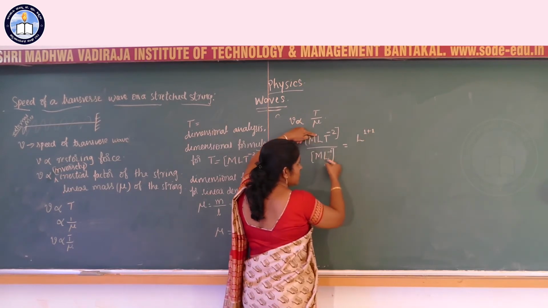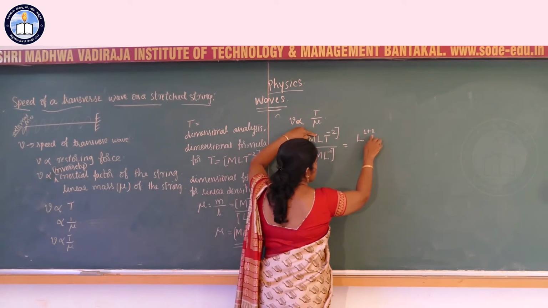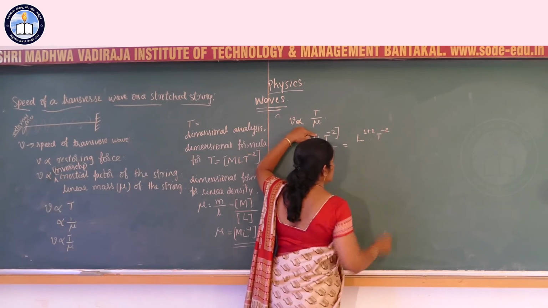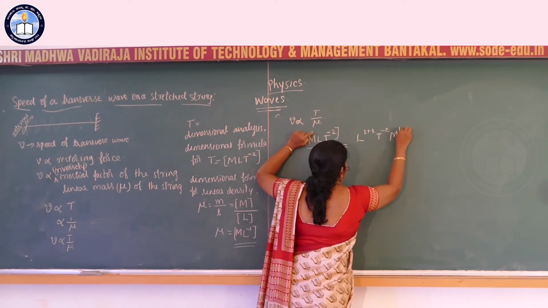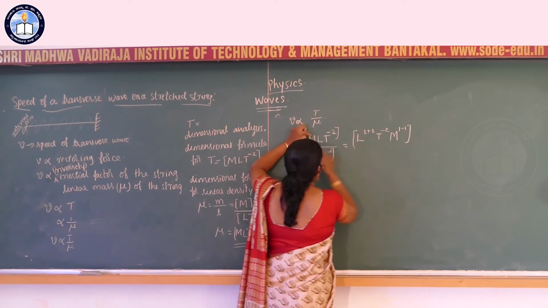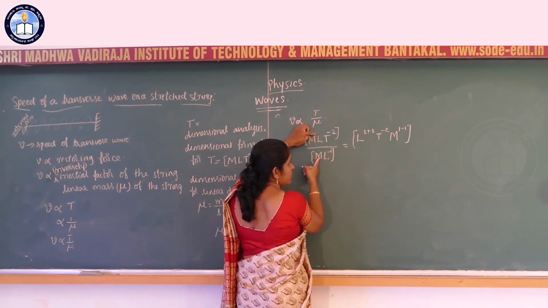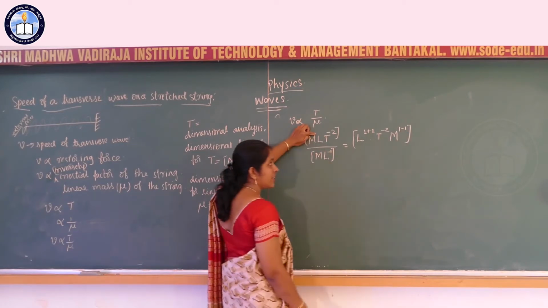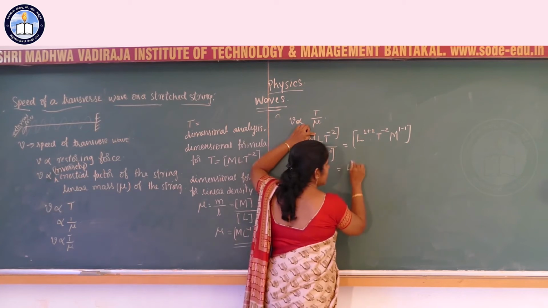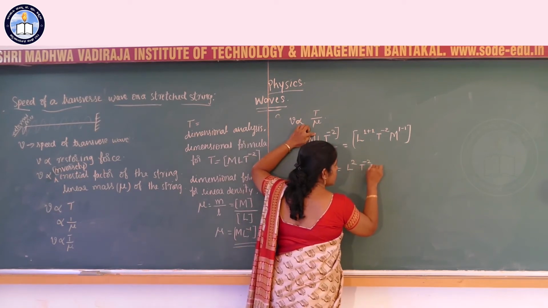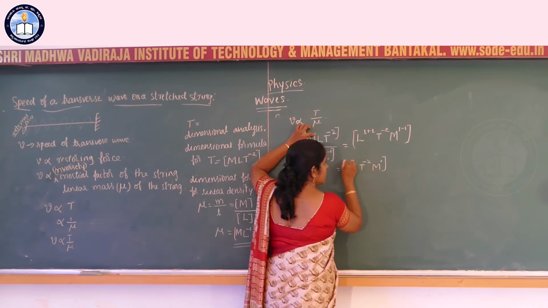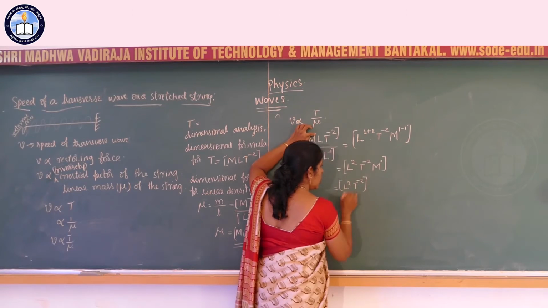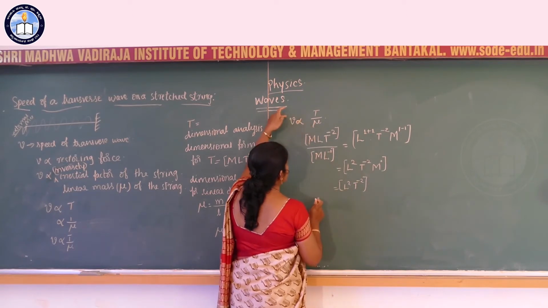When this minus 1 goes to the numerator, it becomes plus 1. T power minus 2. We can also include M power plus 1 and minus 1, which is M power raised to 0. Anything power raised to 0 is 1, therefore this is L square T inverse 2, which is the dimension of T by mu.